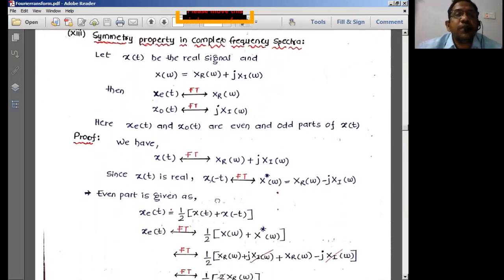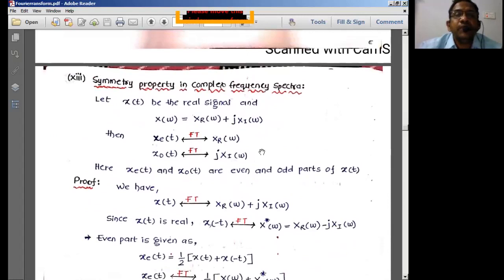The next simple property is the symmetry property in the complex frequency spectrum. Symmetry means what? We normally go for symmetry with even and odd functions. Therefore, if you take x of t as a real signal, and find the Fourier transform of such a function, it gives a result in terms of a real part and an imaginary part. The real part I have written as Xr of omega, and the imaginary part as Xi of omega. This j indicates that it is the imaginary part.